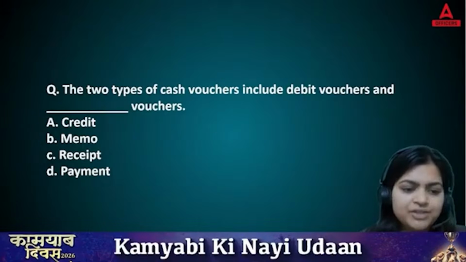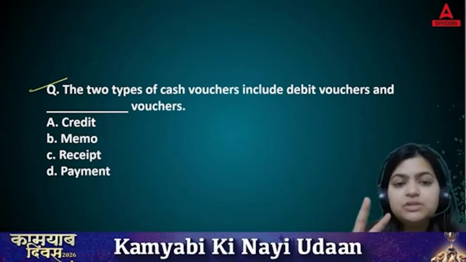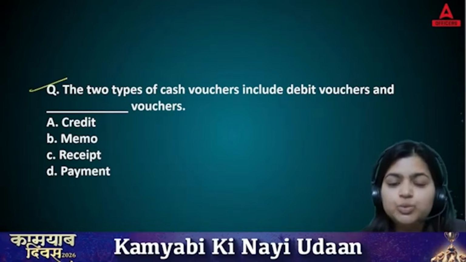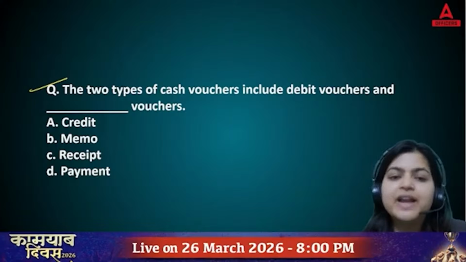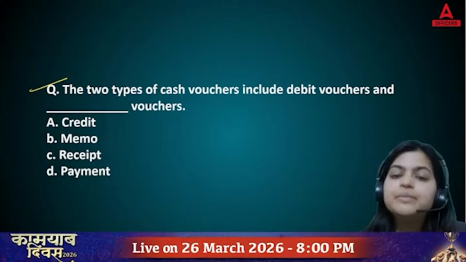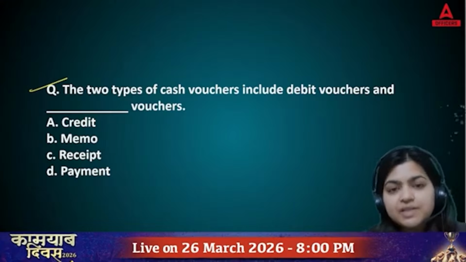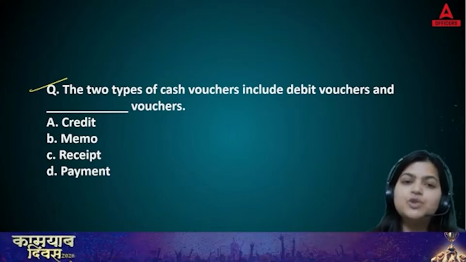Question number 1 on your screen. The two types of cash vouchers include debit vouchers and dash vouchers. Option A, credit, memo, receipt, payments. Now, this question is especially based on bank.